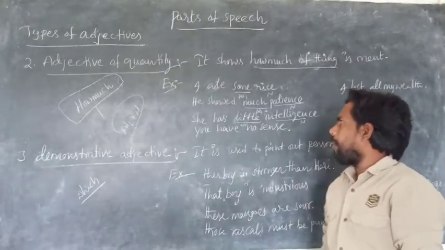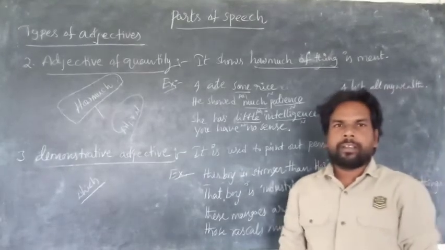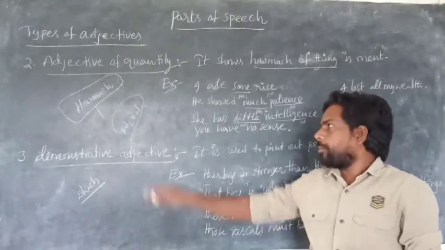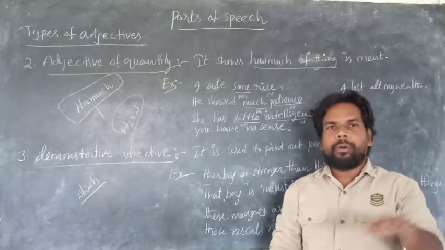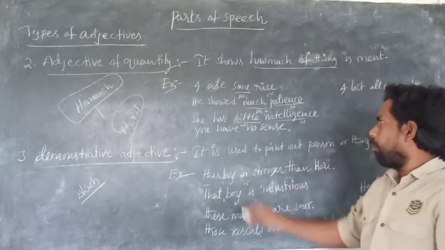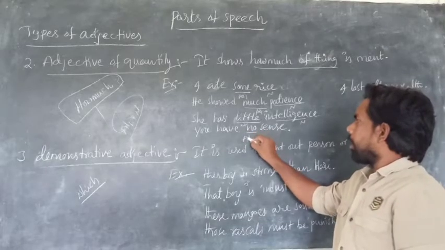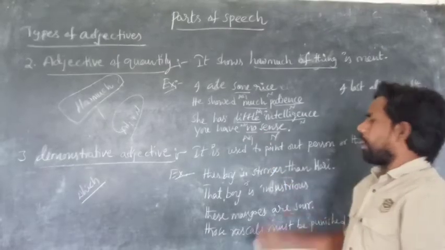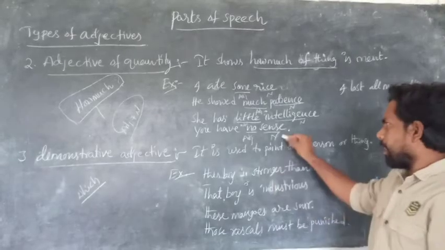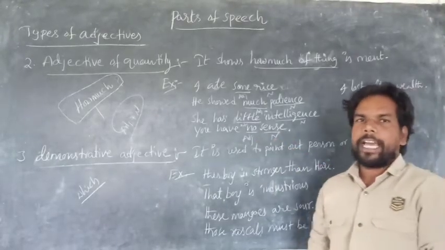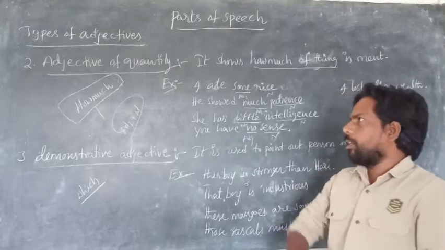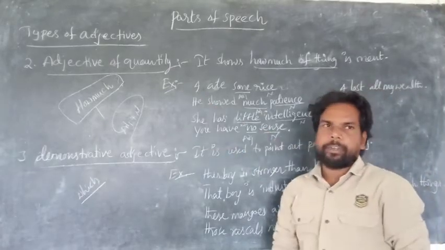The next one, you have no sense. How much sense do you have? No sense. Here no is called what? Adjective. Sense is called noun, so no is called adjective. It shows quantity, so it is called adjective of quantity.